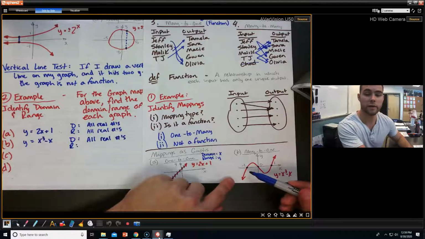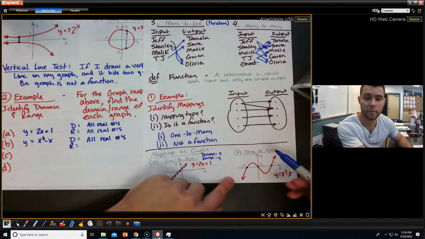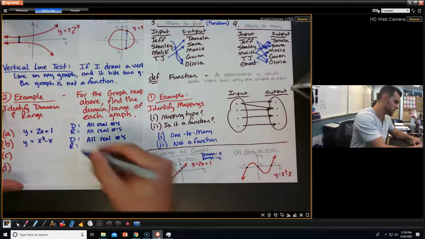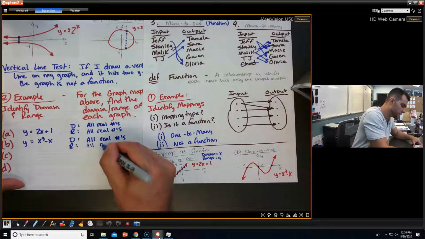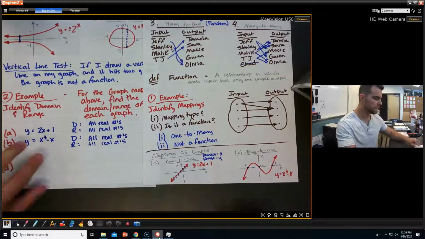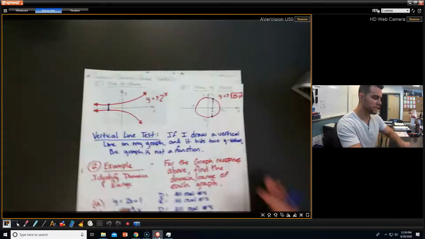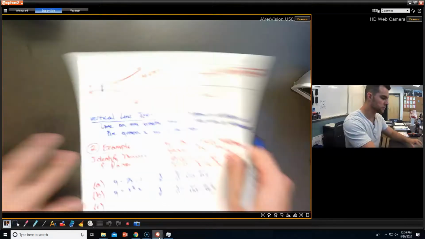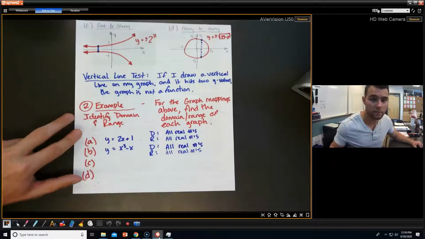And it looks like it's going down and up infinitely as well. So this is also all real numbers. There's nothing that I can't plug into it. Okay. Now let's look at C and D. This is where things might get a little bit wonkier.